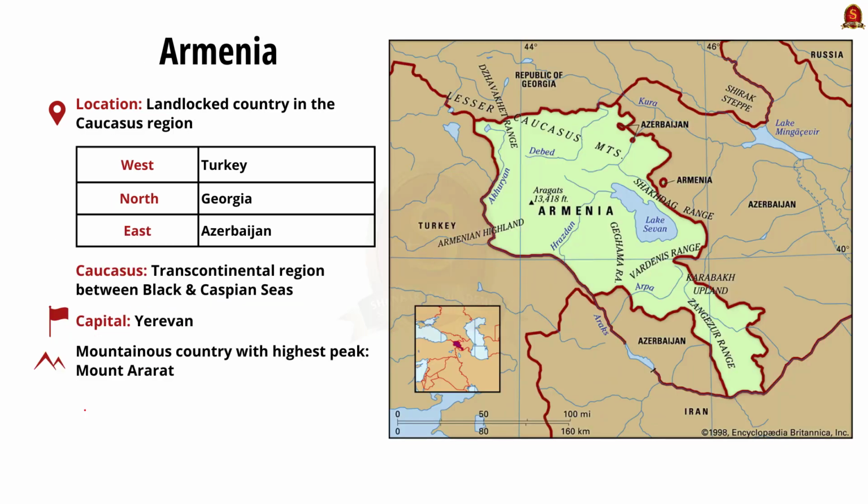See, it is a landlocked country in the Caucasus with Turkey to the west, Georgia to the north, and Azerbaijan to the east. Here, Caucasus is nothing but a transcontinental region between the Black Sea and the Caspian Sea. The capital of Armenia is Yerevan. Armenia is a mountainous country and the highest peak of the country is Mount Ararat. Now let us see about the conflict of Nagorno-Karabakh.